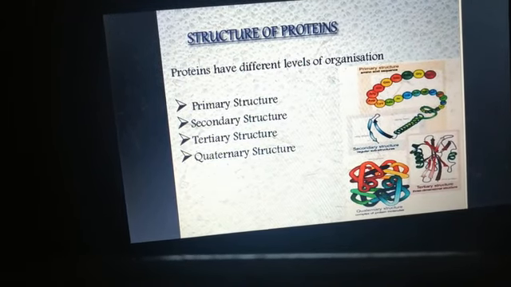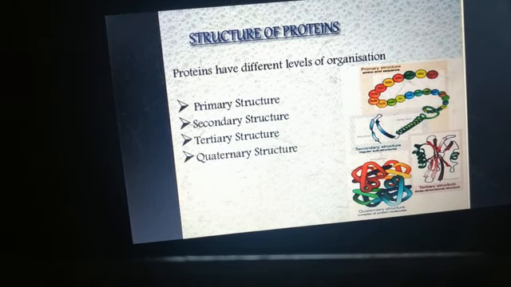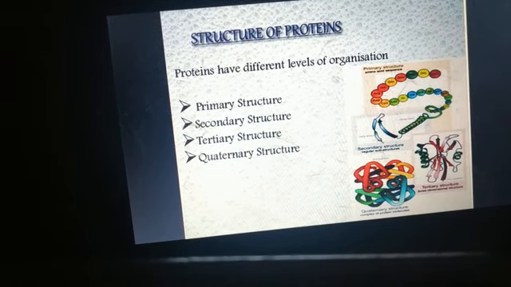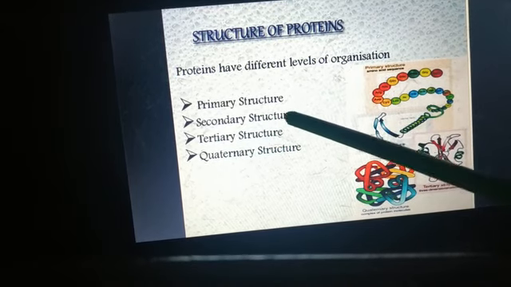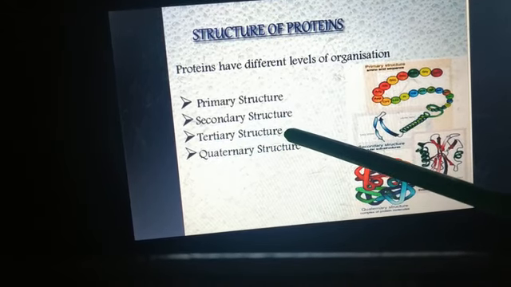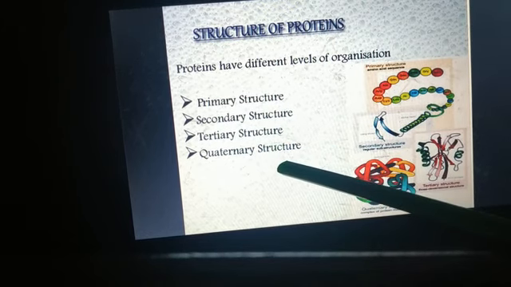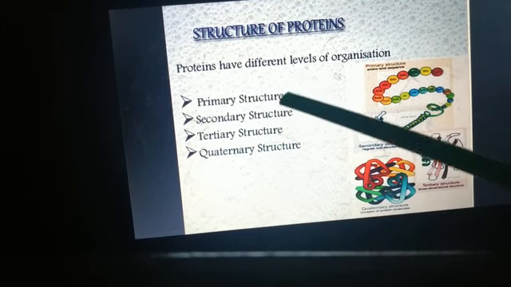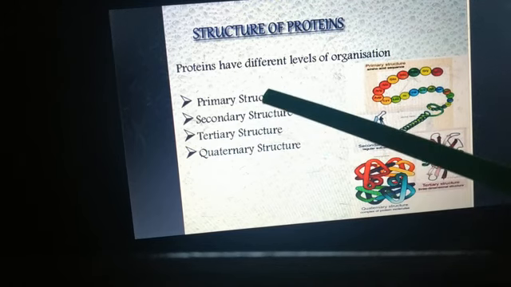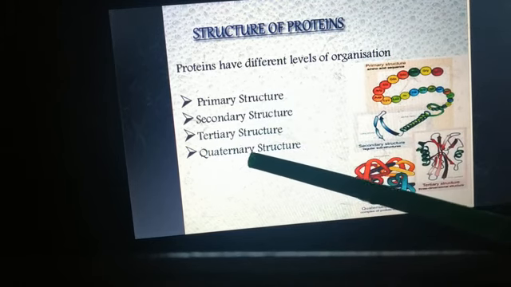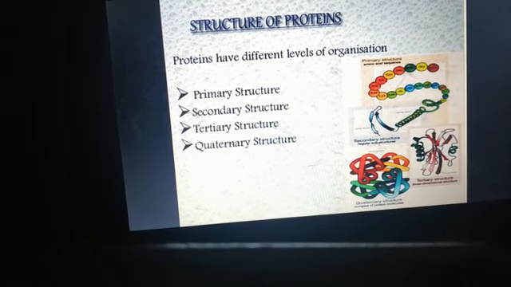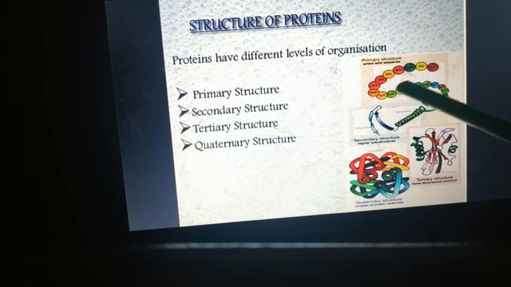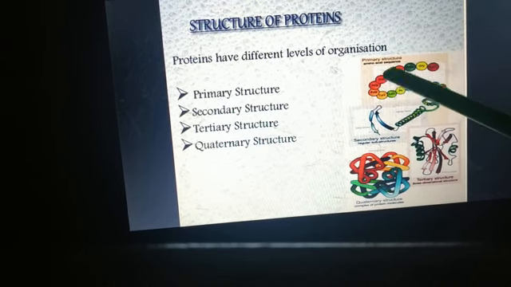Next is structure of proteins. Proteins have different levels of organization, that is the primary structure, secondary structure, tertiary structure and the quaternary structure. We will discuss all these structures one by one. Primary structure is the amino acid sequence, the basic sequence of the amino acids.